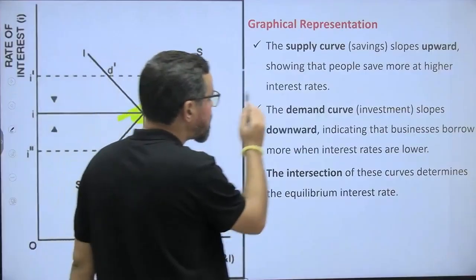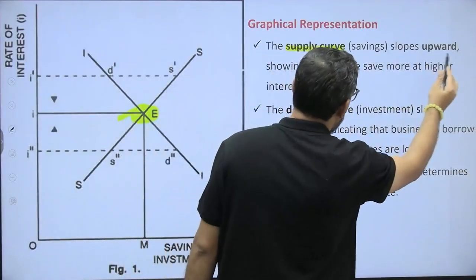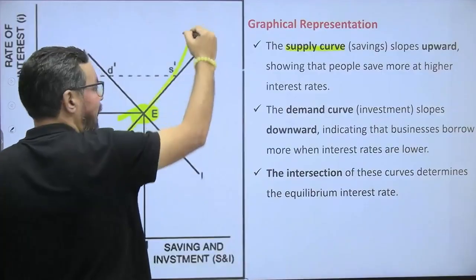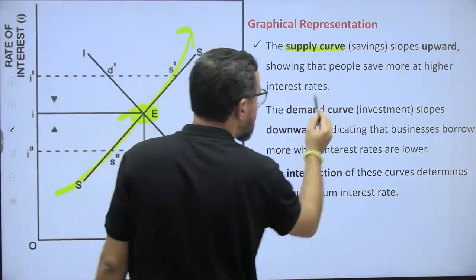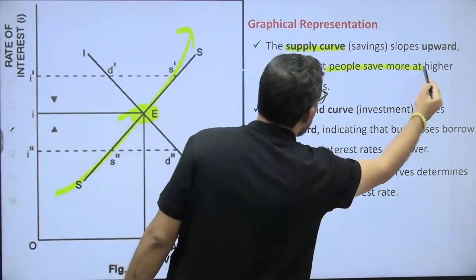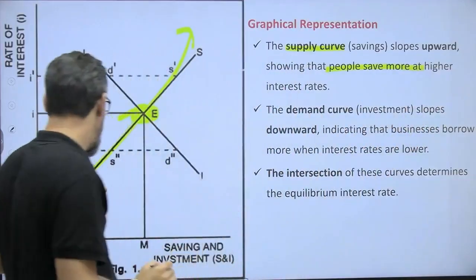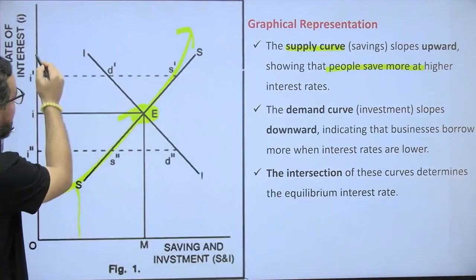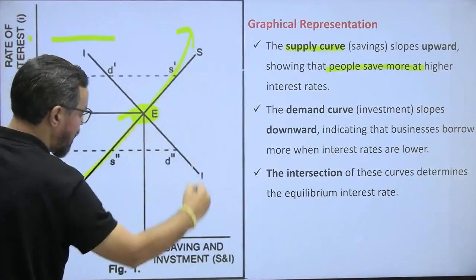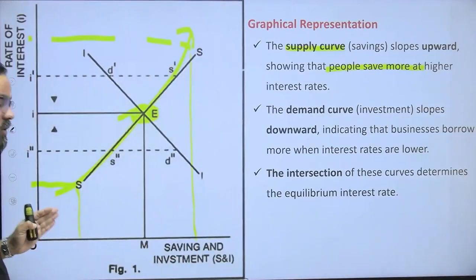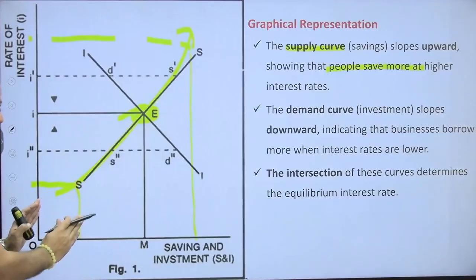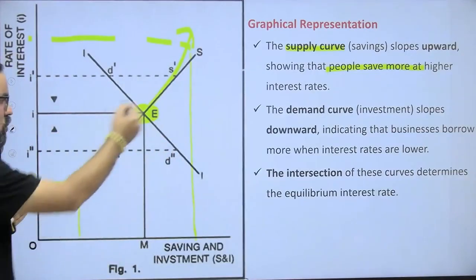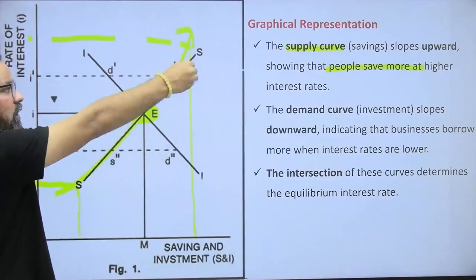So, the graphical representation: the supply curve, savings, slopes upward. So this is your supply curve, it moves upward. It generally shows people save more at a higher rate of interest. If the rate of interest is this, we are saving less. If the rate of interest is this, we are saving more. Let's say if you get a rate of interest of 10%, in saving accounts we are getting this, in mutual funds we are getting this. So people are shifting to this particular one.